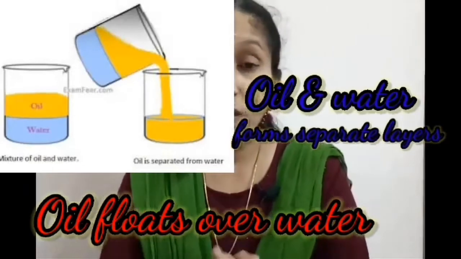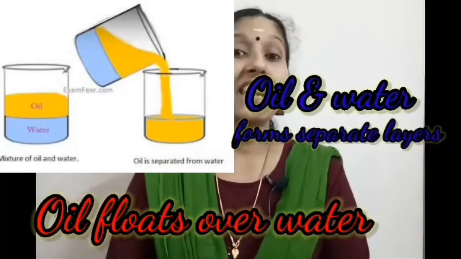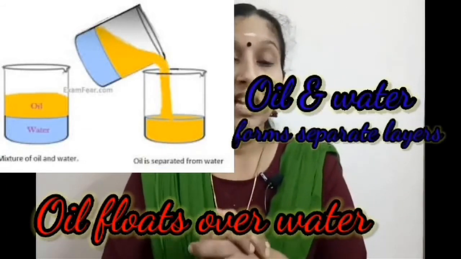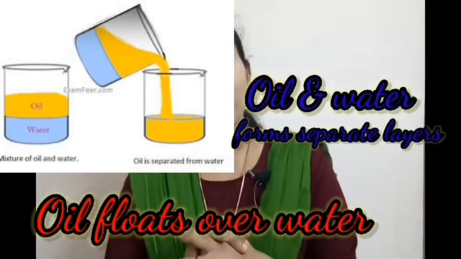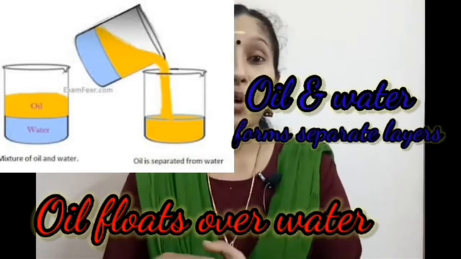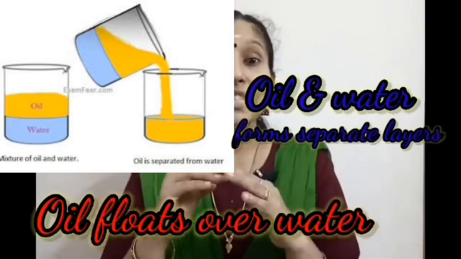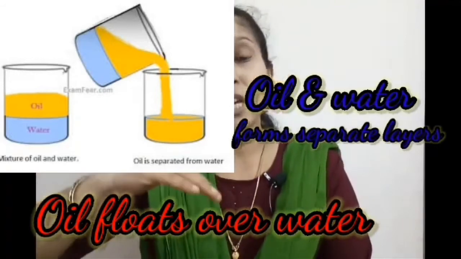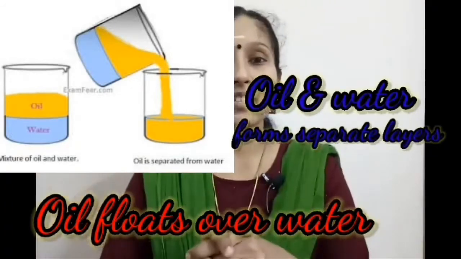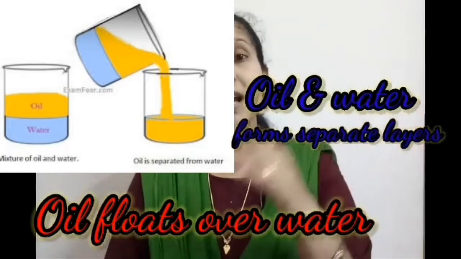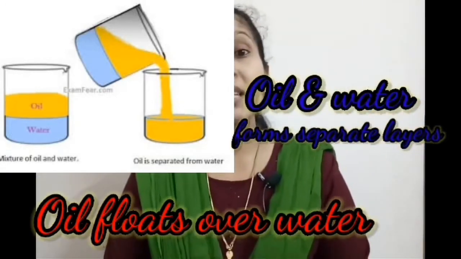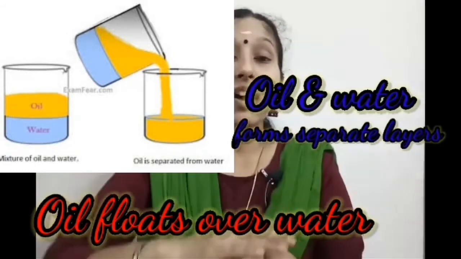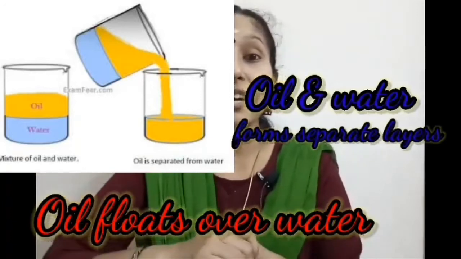How to separate oil and water? Does oil mix with water? No, oil never mixes with water. Then how do we separate them? For that, first we have to add oil into the water. If we add oil into the water, you can see it forms two separate layers, a layer of oil and a layer of water. One layer is oil and another one is water, and you can see the oil at the top of the water.